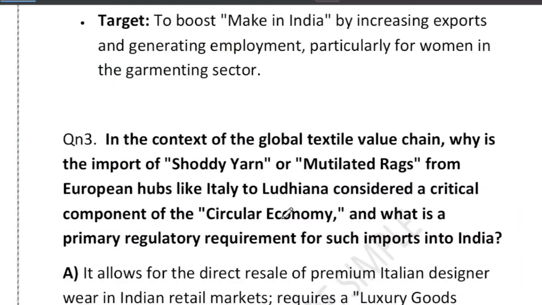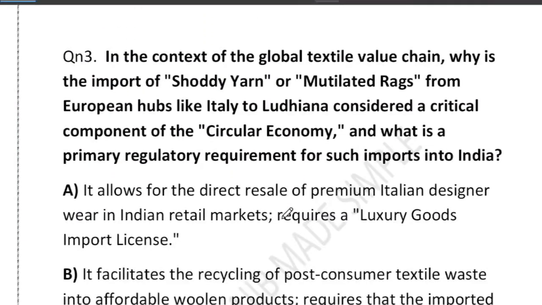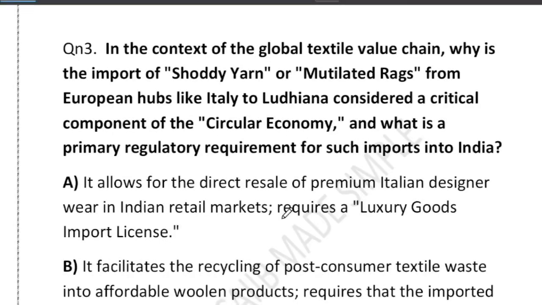So friends, question number 2 of today's session, let's have a look. This question is about why the import of shoddy yarn or mutilated rag from Italy to Ludhiana is important for the circular economy, and what is the key regulatory requirement for importing it into India. Exactly the same question was asked. In the context of the global textile value chain, why is the import of shoddy yarn or mutilated rag from a European hub like Italy to Ludhiana considered a critical component of the circular economy, and what is the primary regulatory requirement?